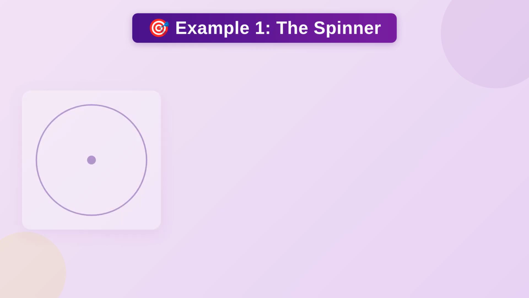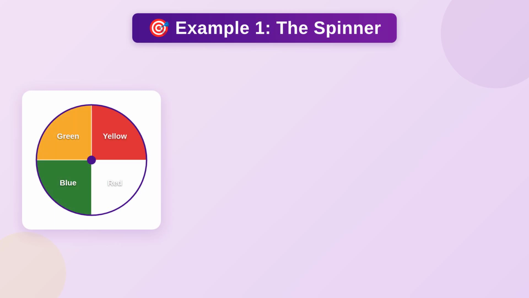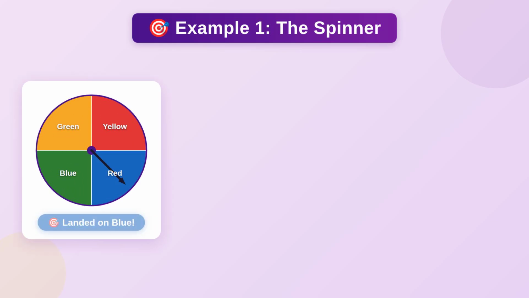Maya's ready. Are you? Let's try our first example. Maya has a spinner divided into 4 equal sections. 1 red, 1 blue, 1 green, and 1 yellow. What is the probability of landing on blue?